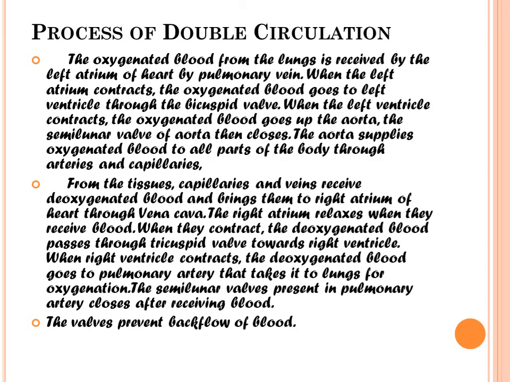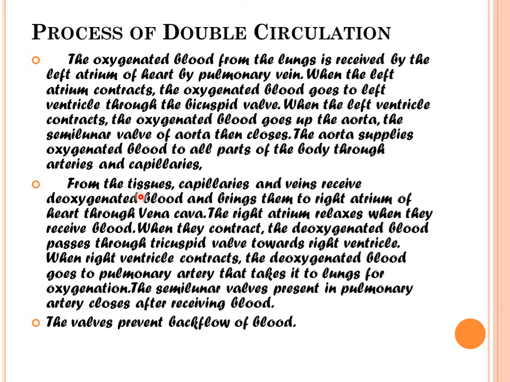Process of double circulation. The oxygenated blood from the lungs is received by the left atrium of the heart by the pulmonary vein. When the left atrium contracts, the oxygenated blood goes to the left ventricle through the bicuspid valve. When the left ventricle contracts, the oxygenated blood goes up the aorta. The semilunar valve of the aorta will close. The aorta supplies oxygenated blood to all parts of the body through arteries and capillaries.